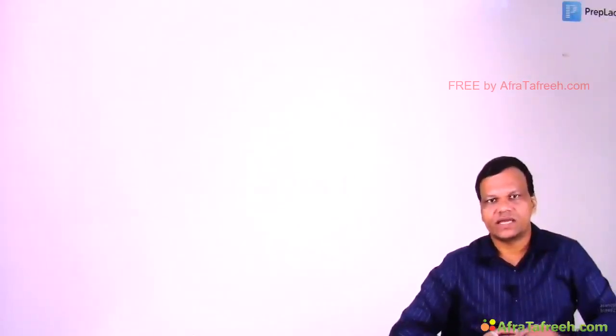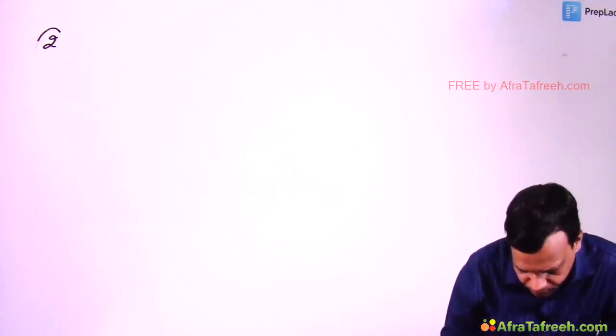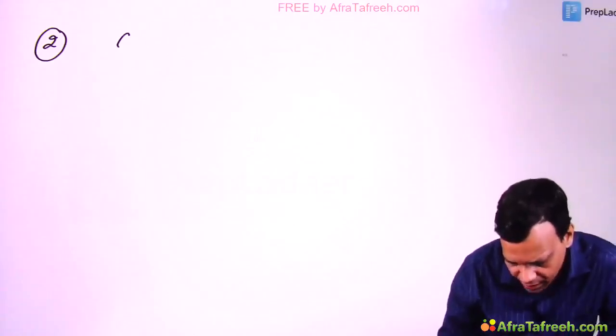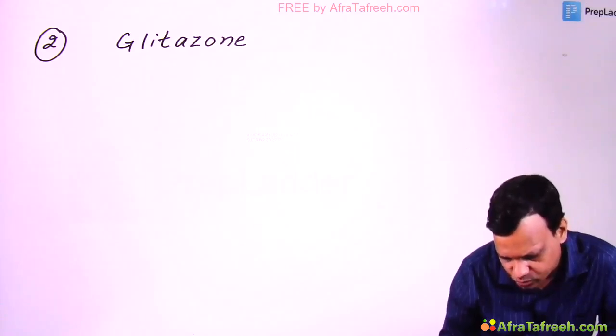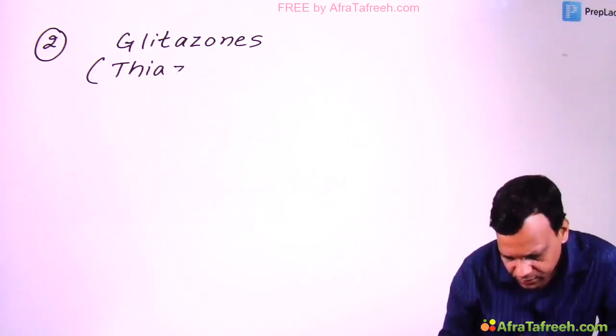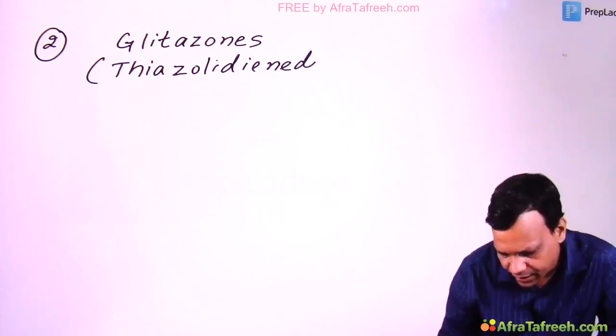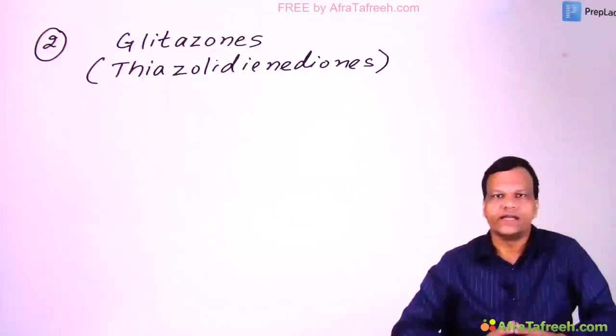So that is about the first group of new drugs. That means drugs which stimulate AMP kinase, do not cause hypoglycemia, do not release insulin. Now moving to the second drug in this group. These are called glitazones. Their names end with glitazone. Chemically, the name is thiazolidinediones.